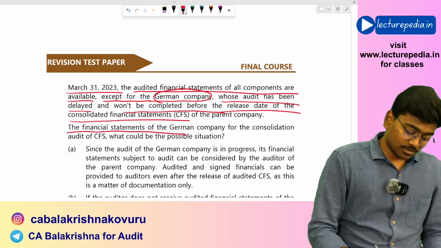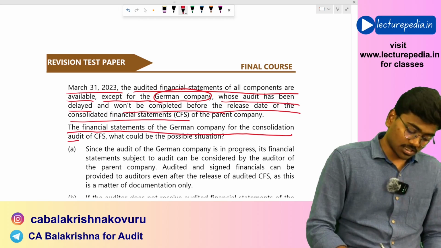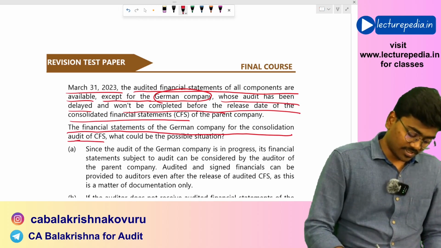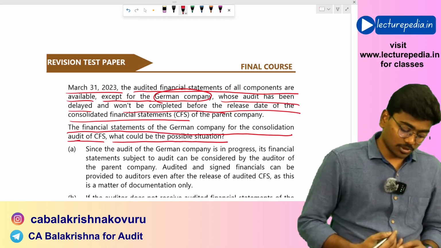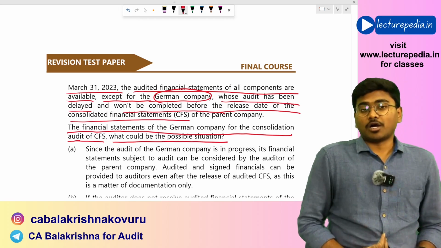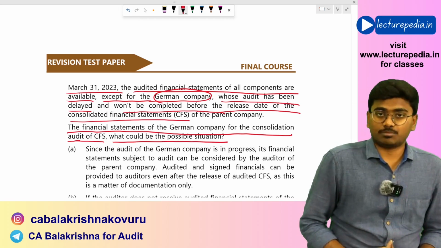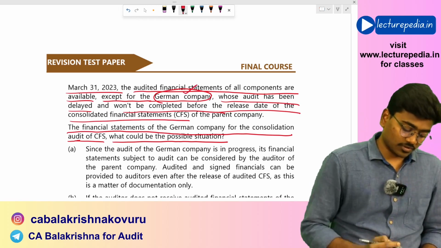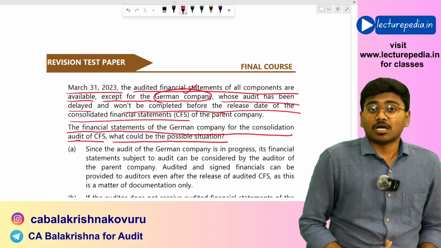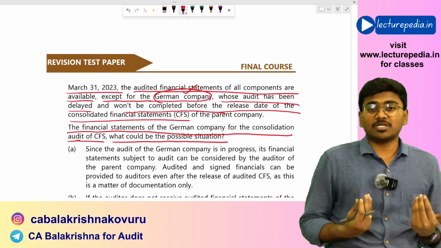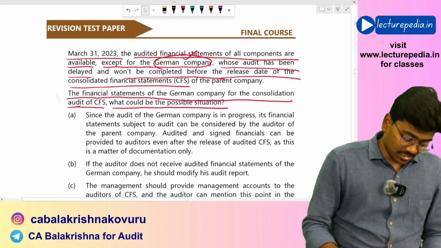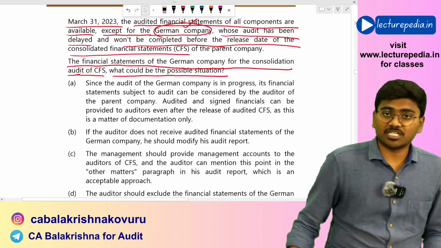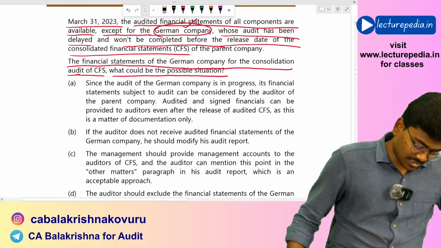Now, regarding the financial statements of the German company for the audit of CFS, what could be the possible situation? If the auditor of consolidated financial statements doesn't get the audited financial statements of that German company, then the auditor cannot frame his opinion. So the auditor needs to modify his opinion with respect to the consolidated financial statements.